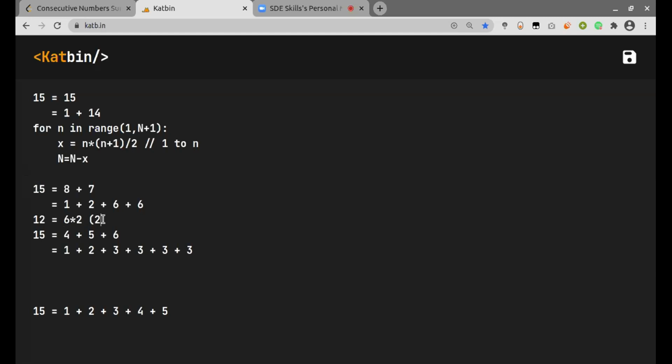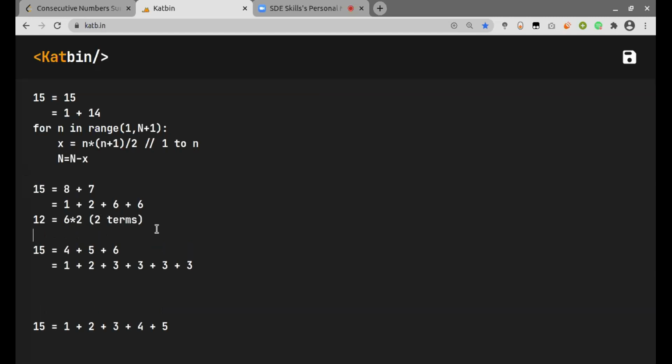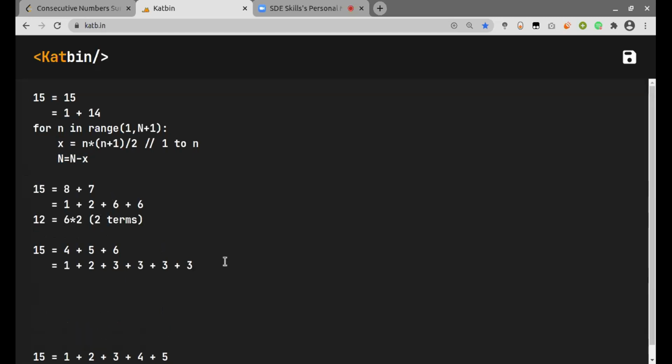So this is why I always have to check if the number I am left with is a multiple of the total numbers which I took. For example, again here 15 minus (1 plus 2 plus 3), which is 6, will be 9, and 9 is the same as 3 into 3, and this 3 into 3 I got from these three terms.